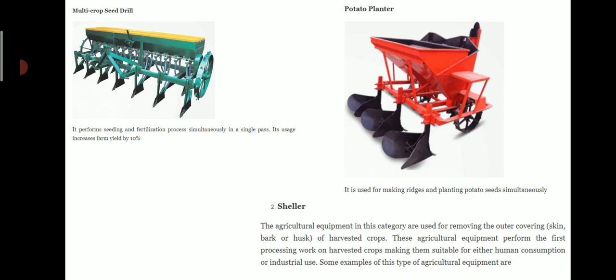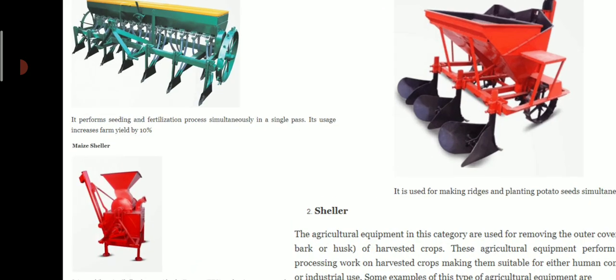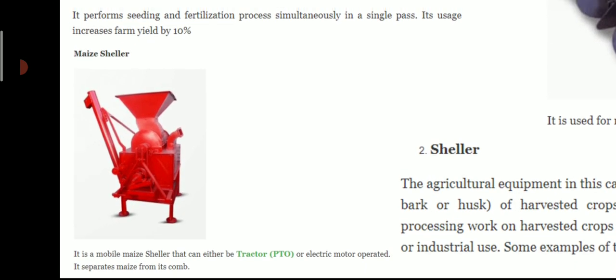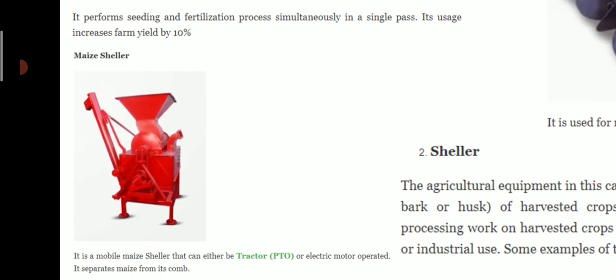Some examples of this type of agricultural equipment, let us see. You can see here the maize sheller. It is a mobile maize sheller that can be either tractor or electric motor operated. It separates the maize from its cob.